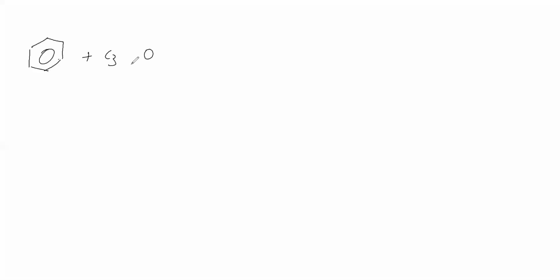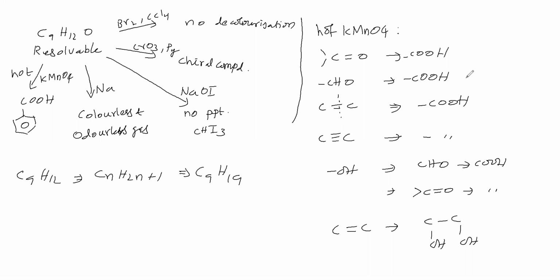Now, in what form is this oxygen present? KMnO4 has another reaction also.